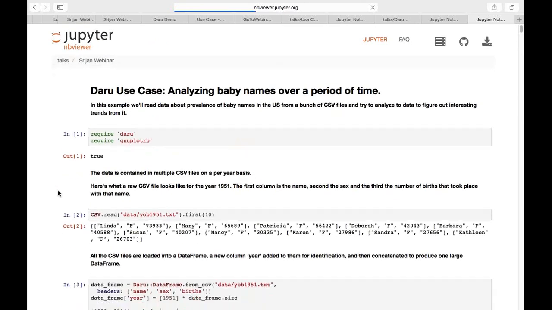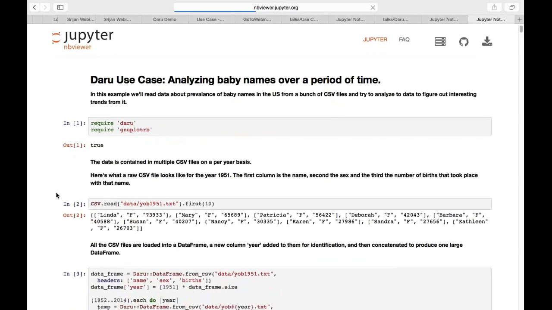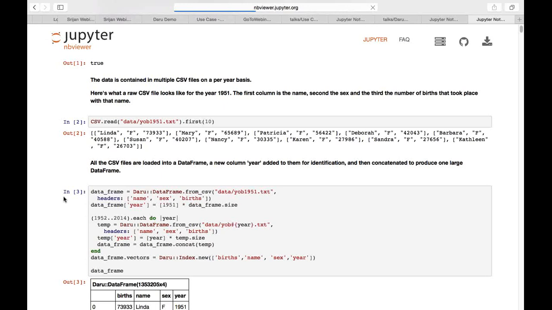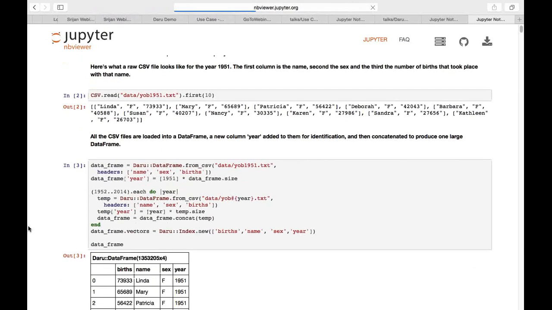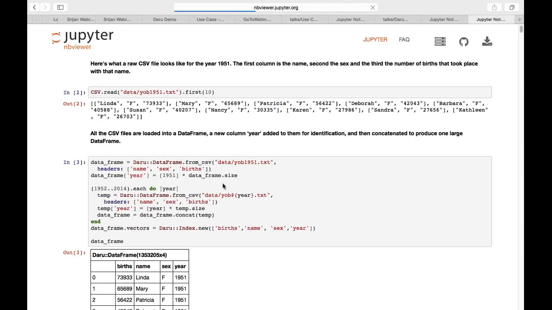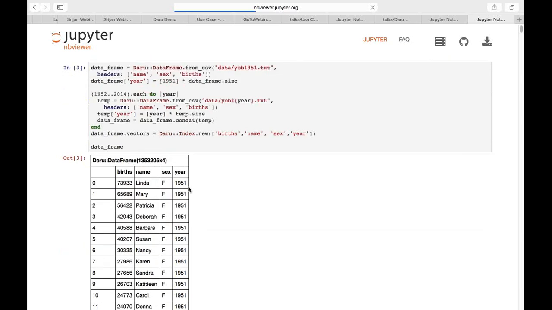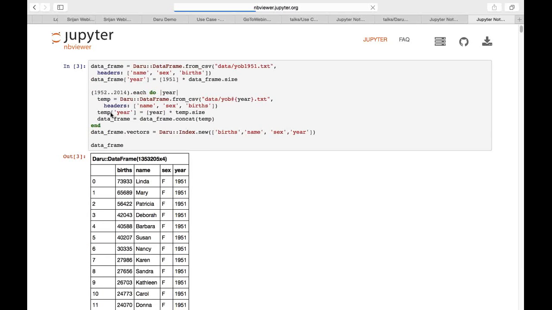Daru and GNU plot first. I want to load all this data from a bunch of files. So first I'll load the first CSV file, that is all the names from 1951, and I append a column to this data frame called year, 1951.